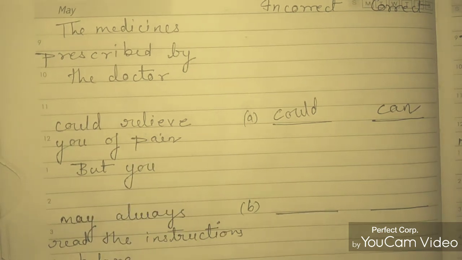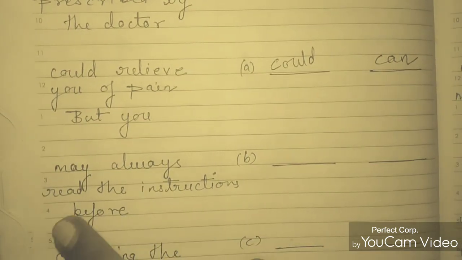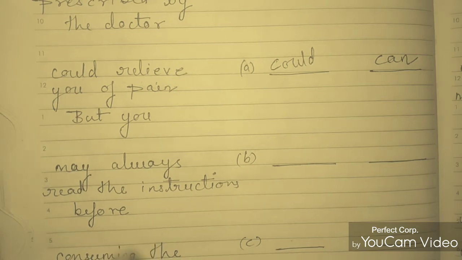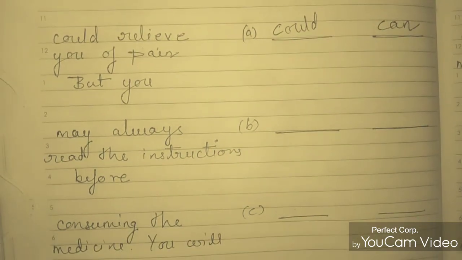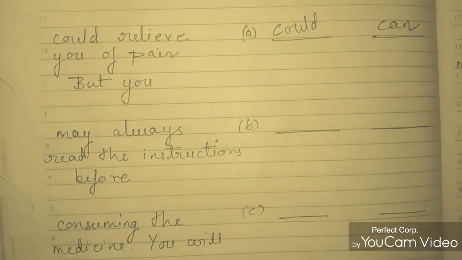but you may always read the instruction before consuming the medicine. This is a line which is about our duty, obligation.